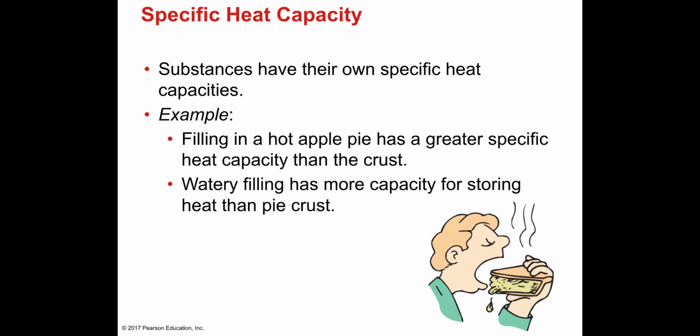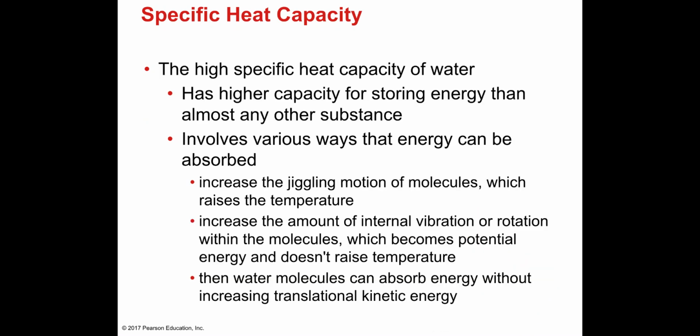Substances have their own specific heat capacity. The filling in a hot apple pie has a greater specific heat capacity than the crust. The watery filling has more specific heat capacity for storing heat than the pie crust. The high specific heat capacity of water: I said water is an example of a substance with a very high specific heat. It has higher capacity for storing energy than almost any other substance.